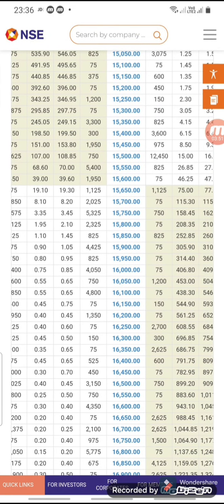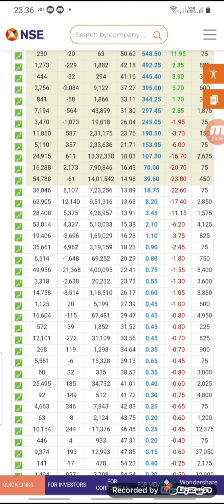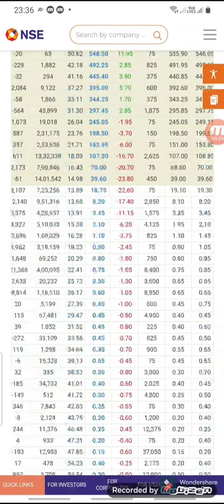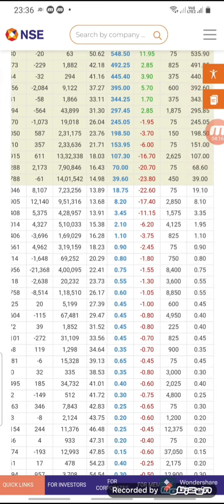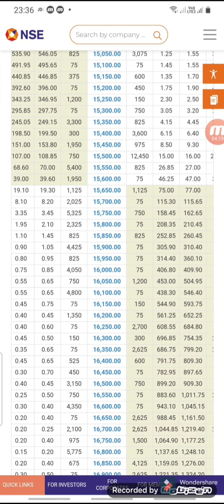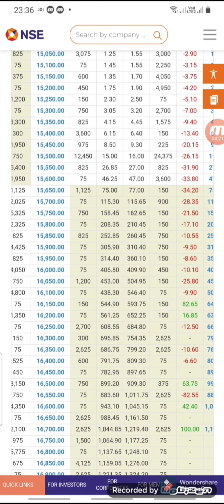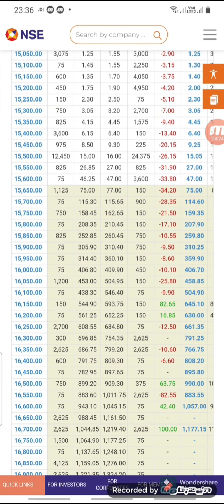If it goes beyond 15,700, the calls which are short at the 15,700 strike price will be recovered, and it supports the market to go above 15,700. So the 15,700 figure is most important for today's strategy.